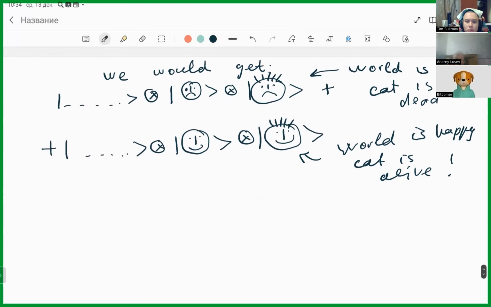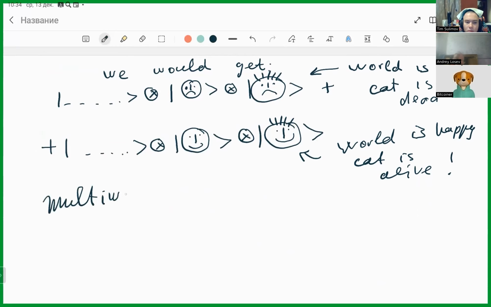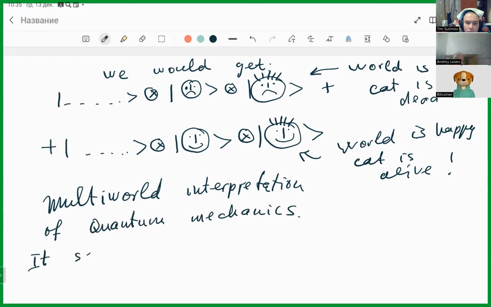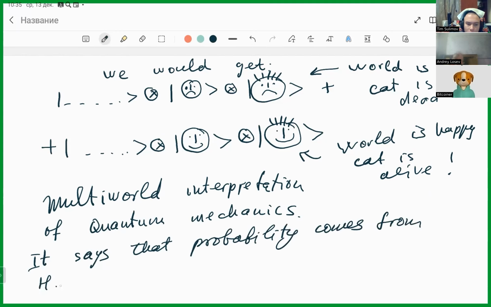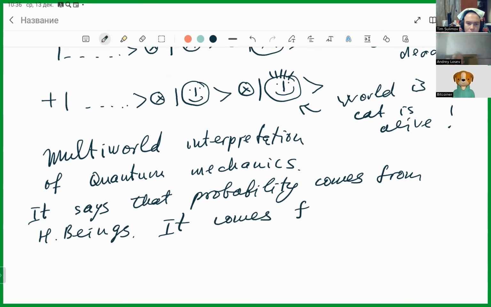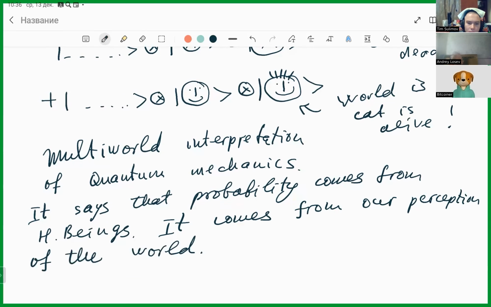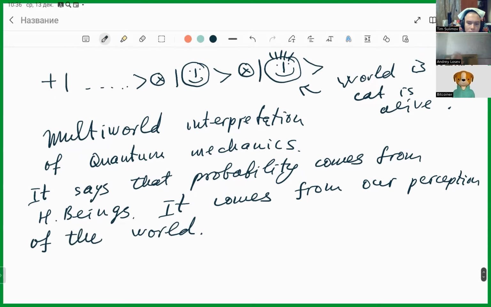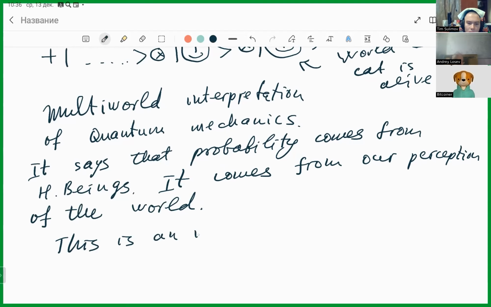And such phenomena is called multi-world interpretation of quantum mechanics. It says that probability comes from human beings. It comes from our perception of the world. So, if it is like this, it is an important thing for our life, really.